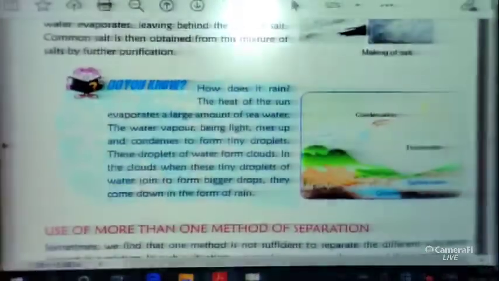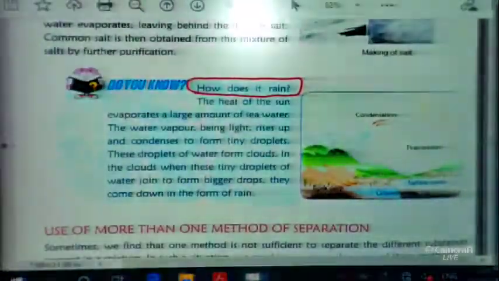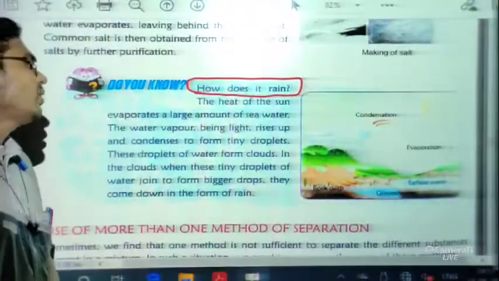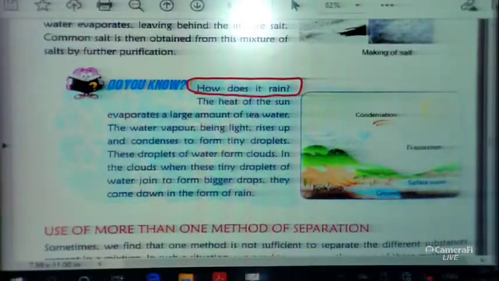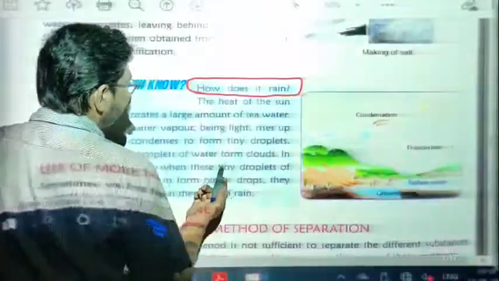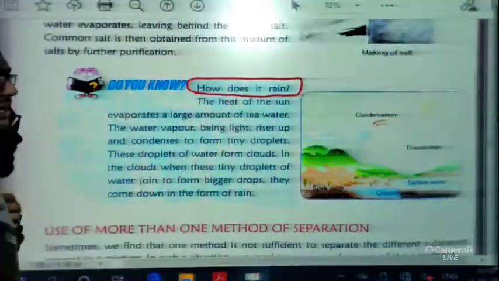Now students, here is a very important part, and it is very important for you to know because it is directly related to our environment: how does it rain. We have seen that evaporation is a process where water gets converted into steam.